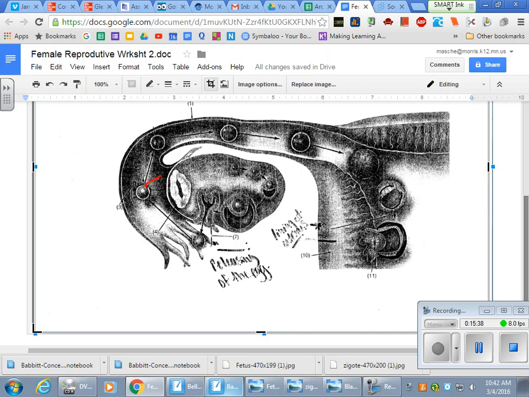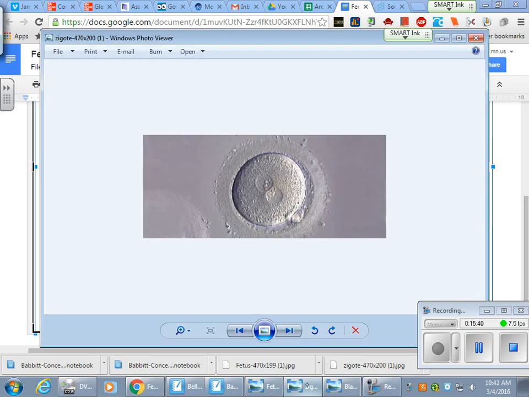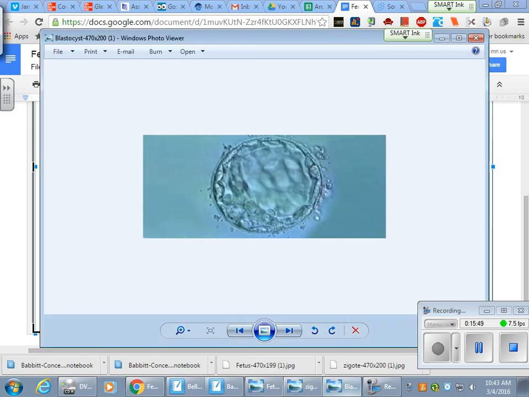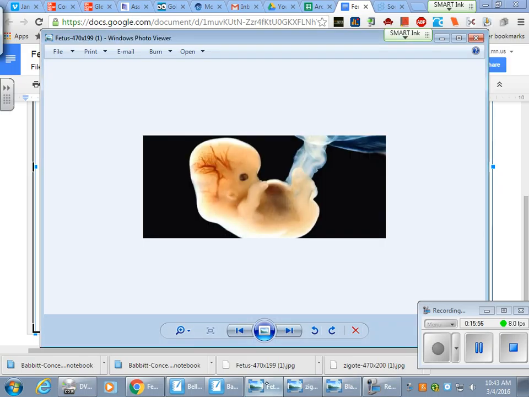So what did these things look like? Here's what a zygote looks like, and what do you see there? Some splitting. Here is some more splitting. You can see some more what? More cells. And then after 8 weeks, the embryo becomes a fetus, and this is its what? Its umbilical cord, and it's connected to the endometrium, and the endometrium is full of blood vessels.